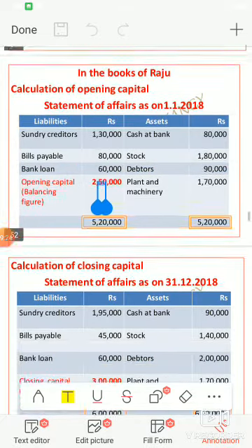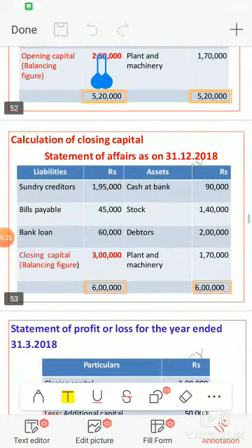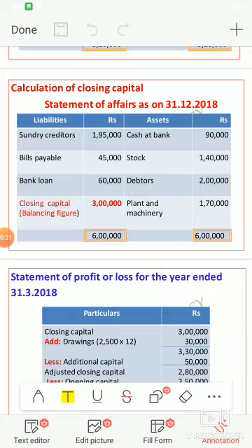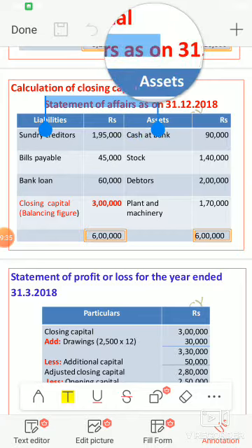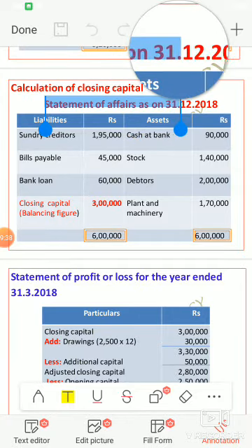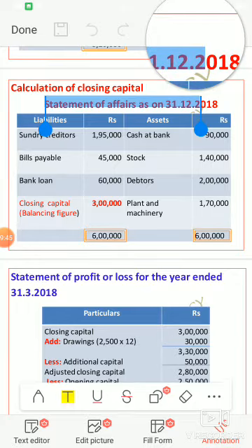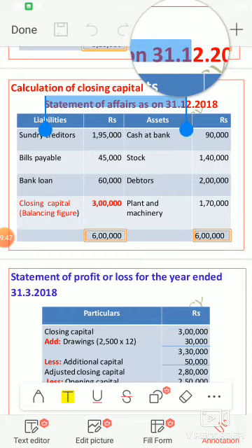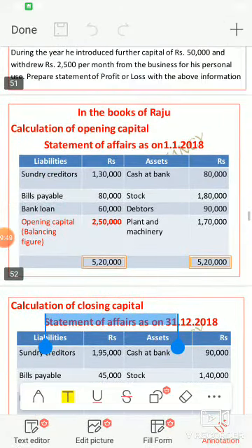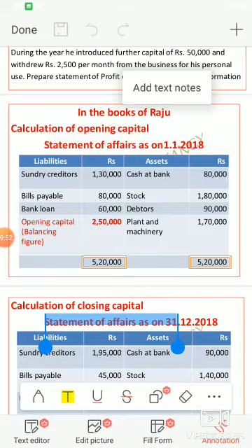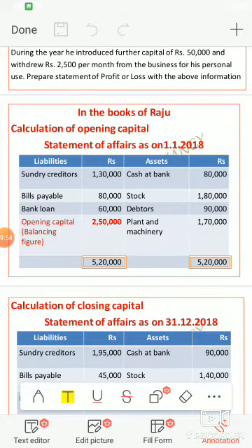Then next we are going to prepare the calculation of closing capital. Again we are going to prepare the statement of affairs as on 31st December 2018. That means for closing, we are going to find out the closing capital. The previous statement of affairs is related to opening information.